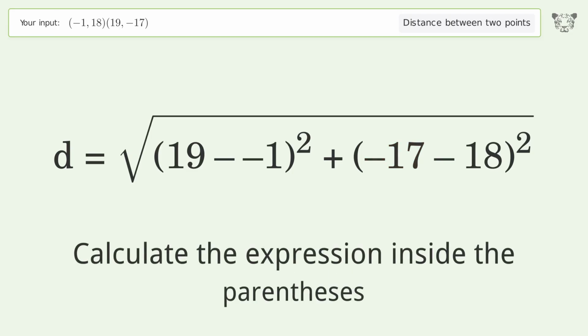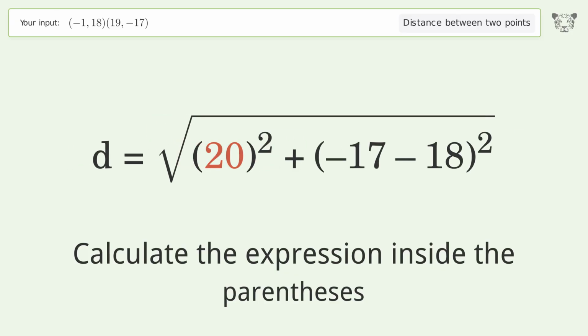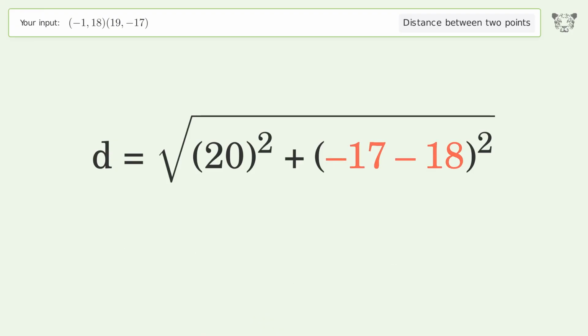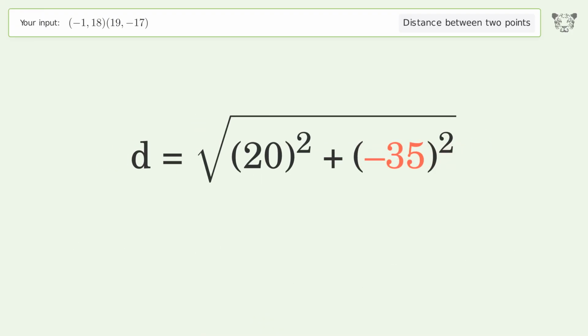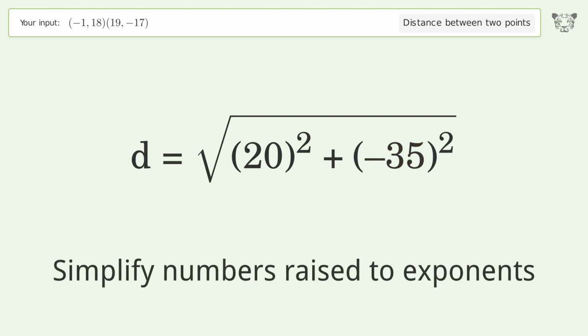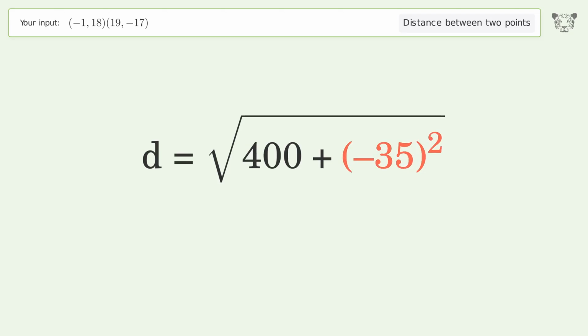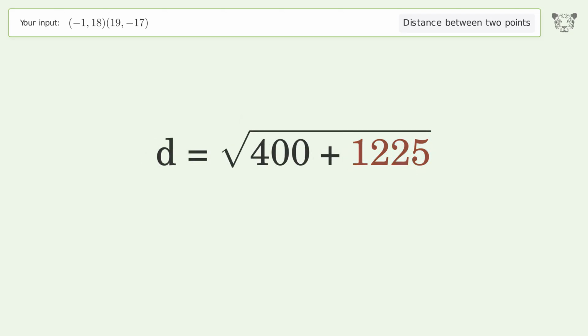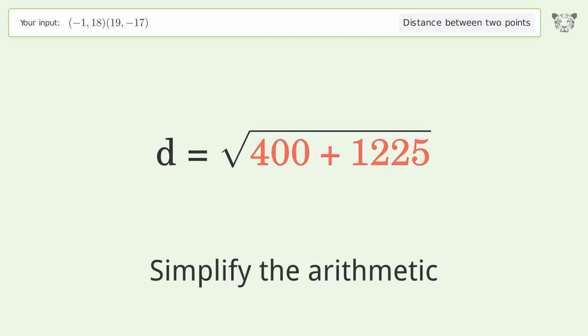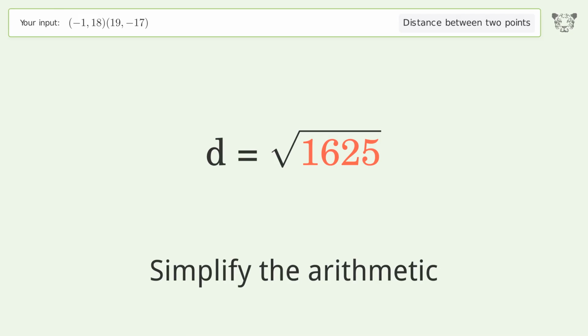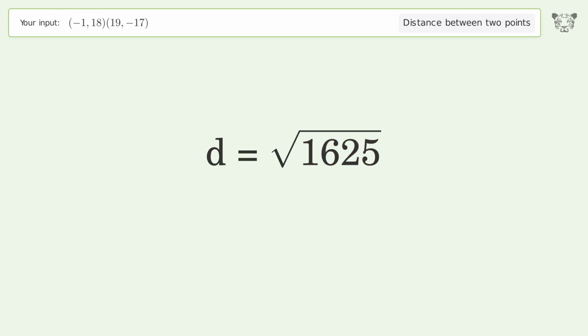Calculate the expression inside the parentheses. Simplify numbers raised to exponents. Simplify the arithmetic. And so the distance between the 2 points is the square root of 1,625, or 40.311.